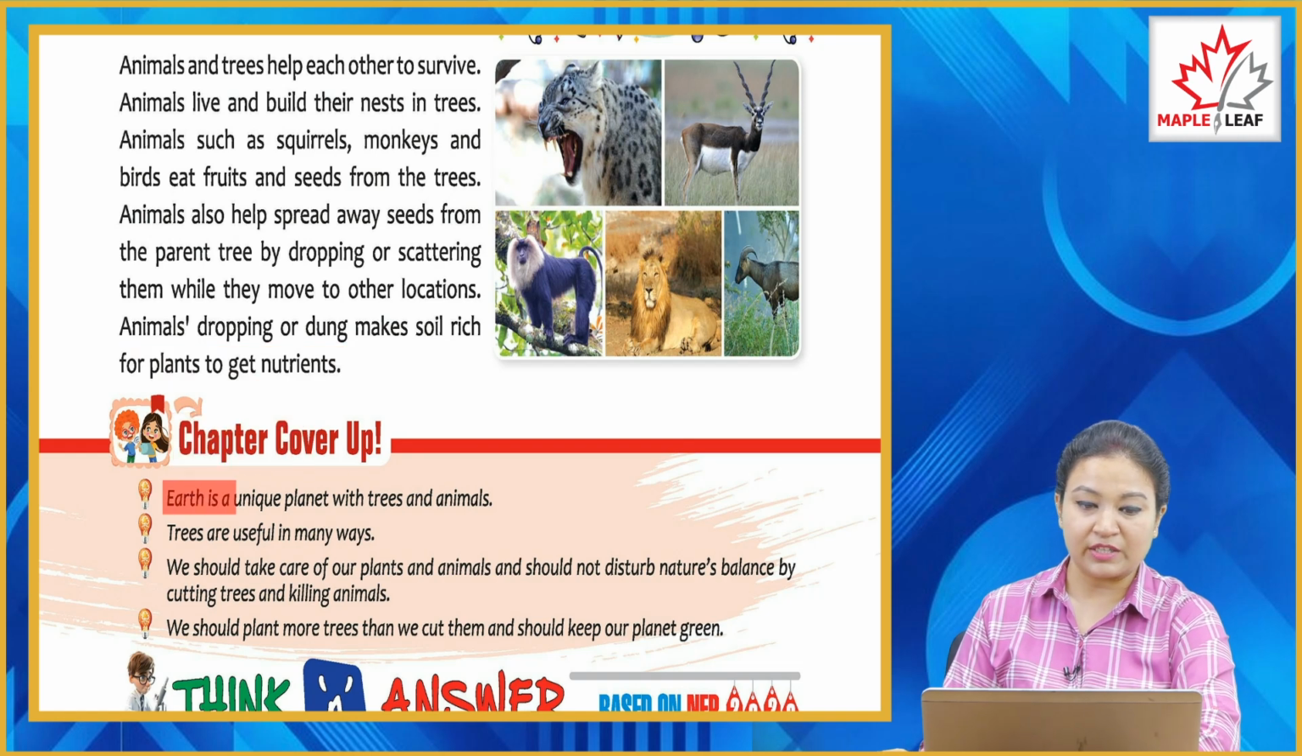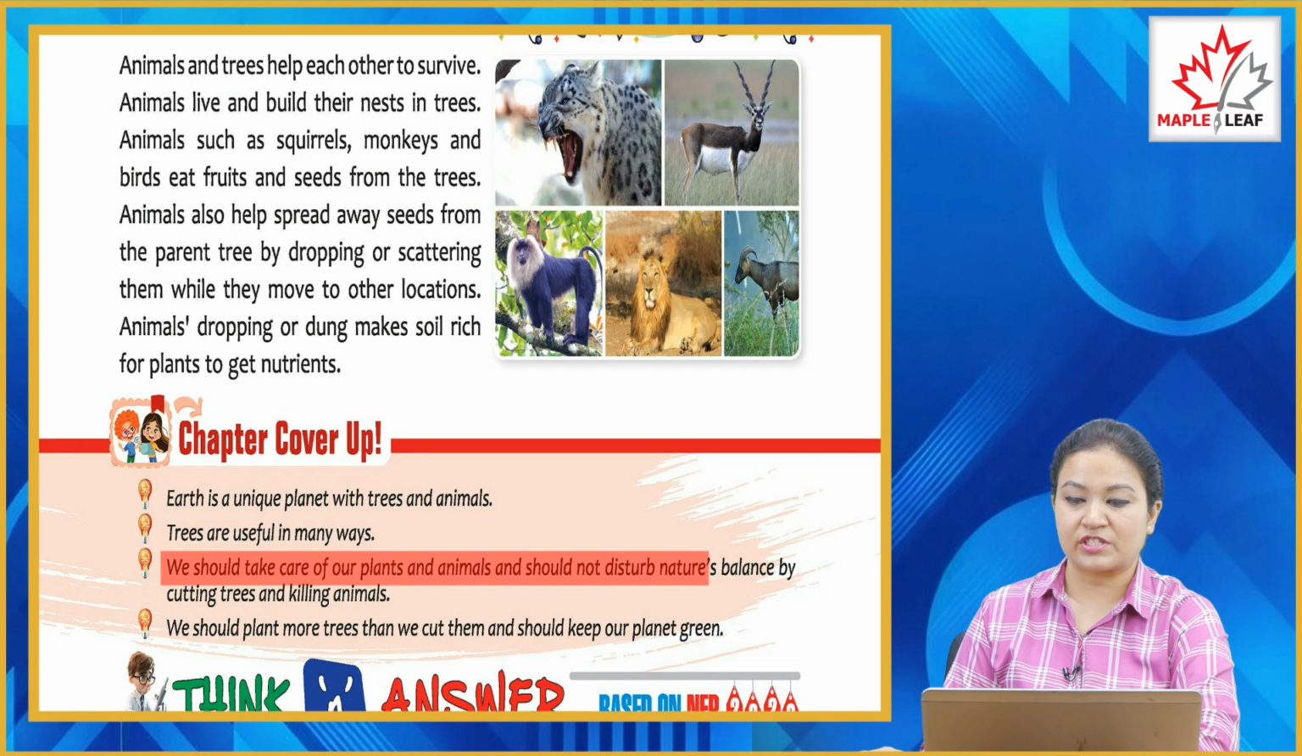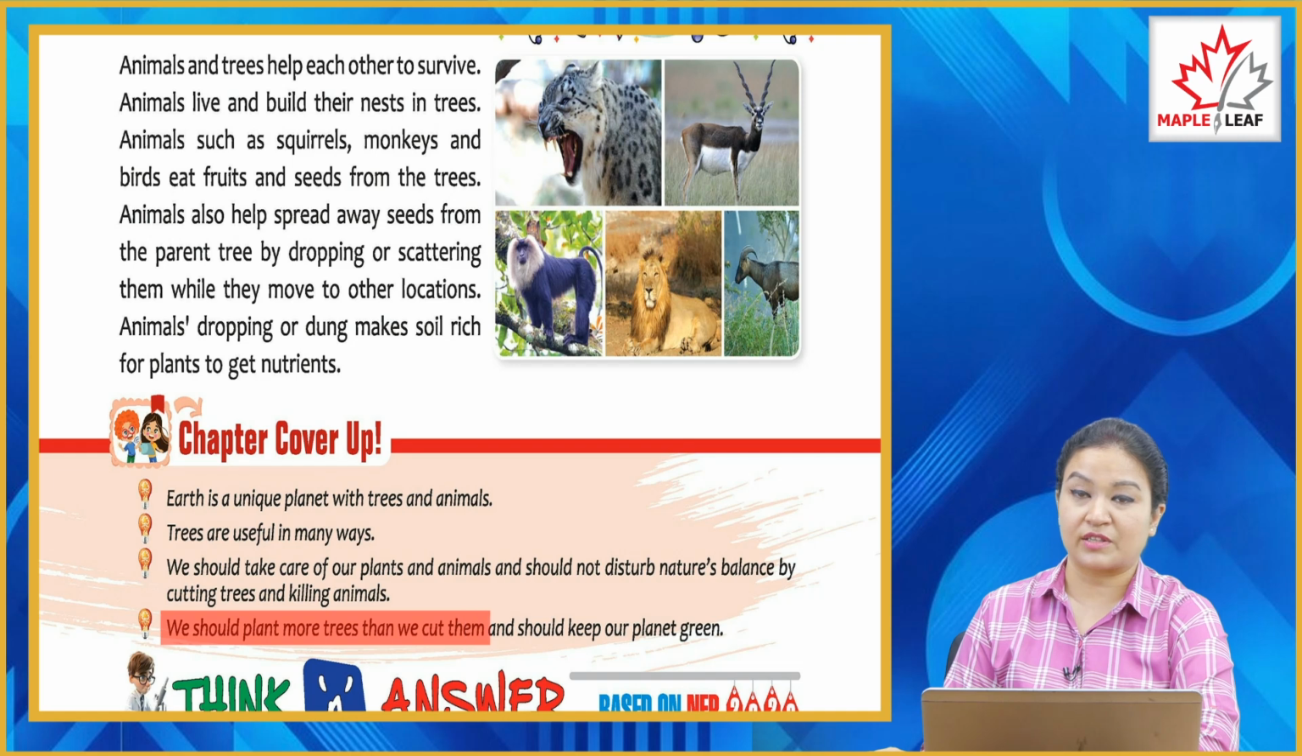Chapter cover up. Earth is a unique planet with trees and animals. Trees are useful in many ways. We should take care of our planet and animals and should not disturb nature's balance by cutting trees and killing animals. We should plant more trees than we cut and should keep our planet green.